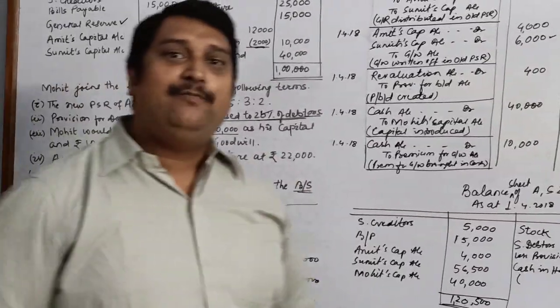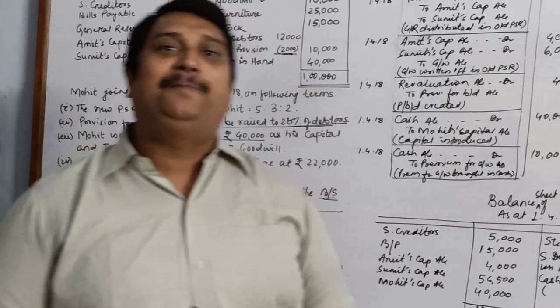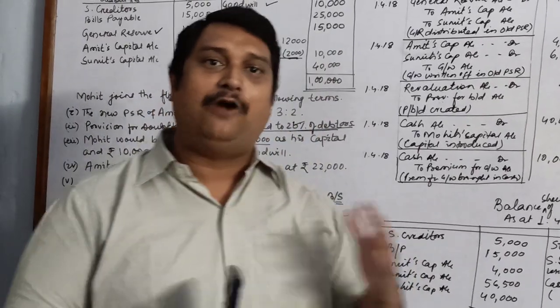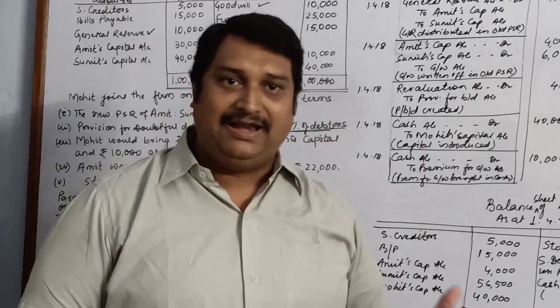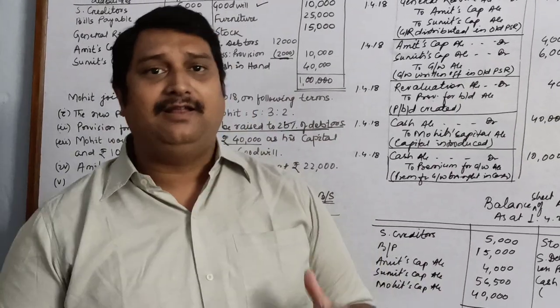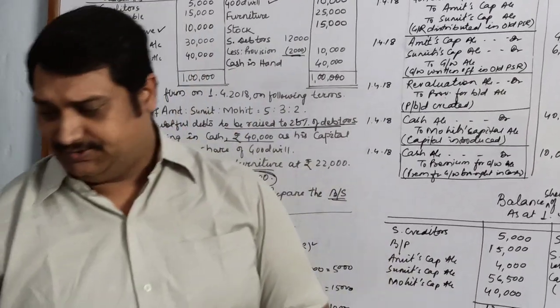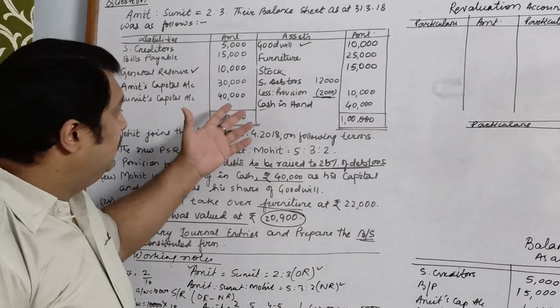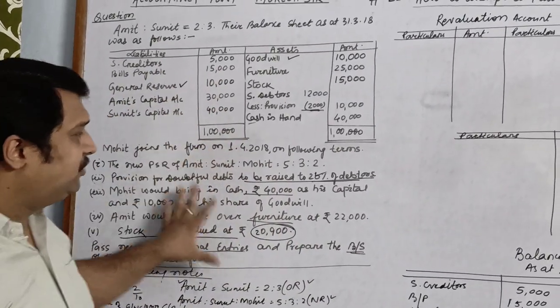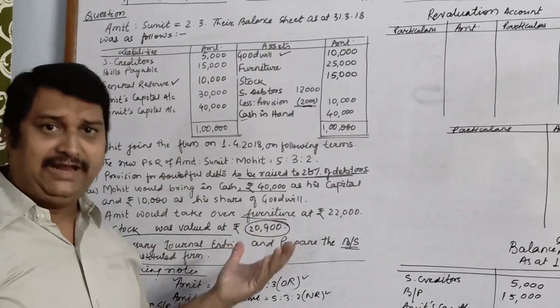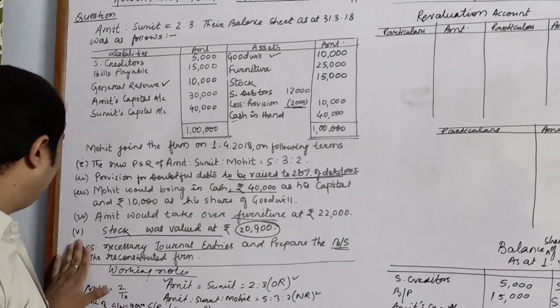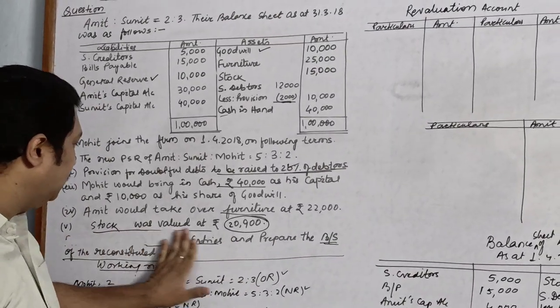Now for the same question, we will see how to prepare ledger accounts like revaluation account and partners capital and the balance sheet, in case you are not asked to prepare the journal entries. Children, I am going to teach with the same question. I have not taken a new question. Let's suppose the question doesn't ask you to pass necessary journal entries.